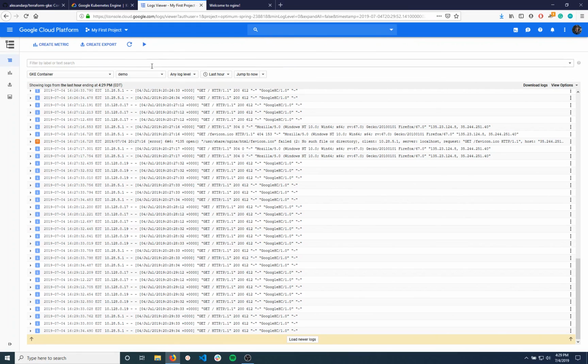So we'll click that, and we can see here a bunch of requests from the load balancer. You can also see someone made a request here from Firefox, which was me. And it gives you some nice little insight. So the great thing about this is that you can get all of this insight out of the box. You don't have to configure any of this. GKE comes with that monitoring and logging integration, which saves a lot of time for people who are looking to set up Kubernetes clusters, and it makes the user experience really nice as well, that you get all of this out of the box. And you can just start playing right when you provision a cluster.